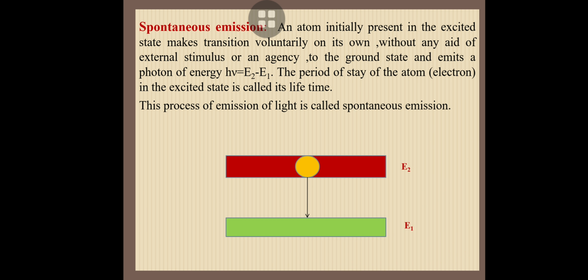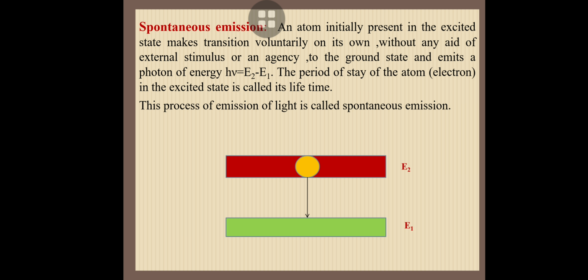Emission is divided into two types: stimulated emission and spontaneous emission. Here the atom is excited, and the excited state is unstable for the atom. If the atom comes to the ground state voluntarily after its lifetime, we call it spontaneous emission. If the atom comes to the ground state through external influence before its lifetime, we call it stimulated emission. The first one is spontaneous emission.